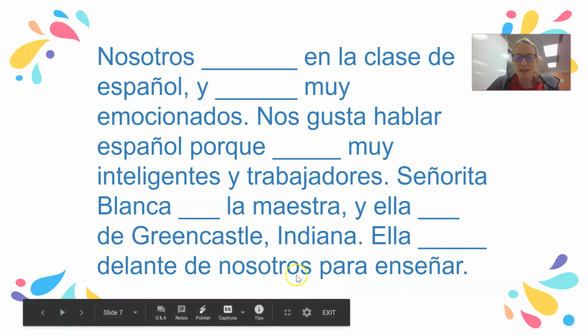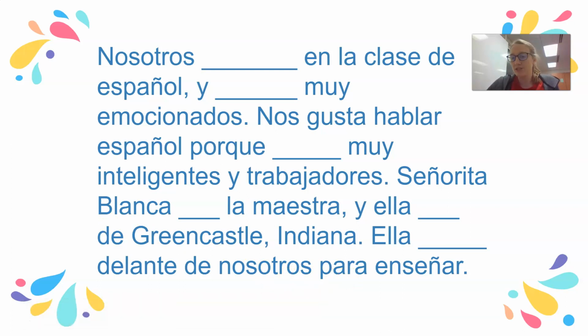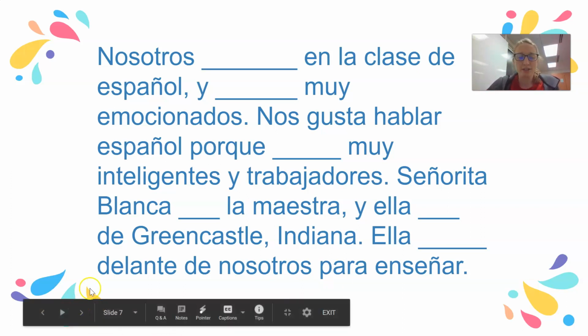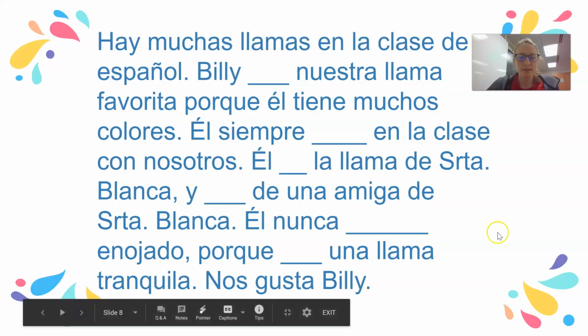Finally, ella blank delante de nosotros para enseñar. She is in front of us to teach. Ella está, that is a position. She's in front of us. Está delante de nosotros. I highly encourage you guys to go back and study these words: delante de, debajo de, al lado de, etc. I think that was Unit 3, so good things to review.